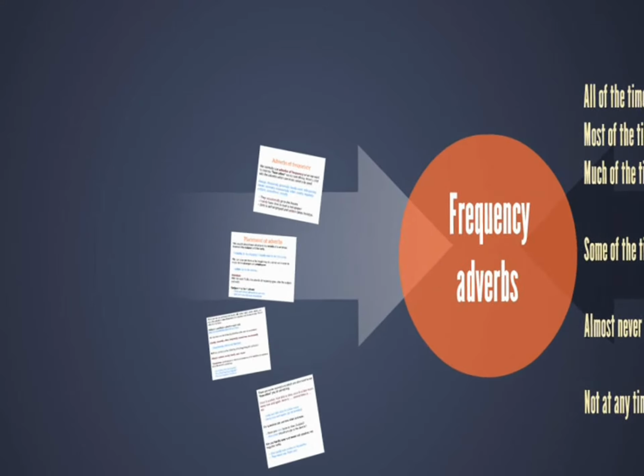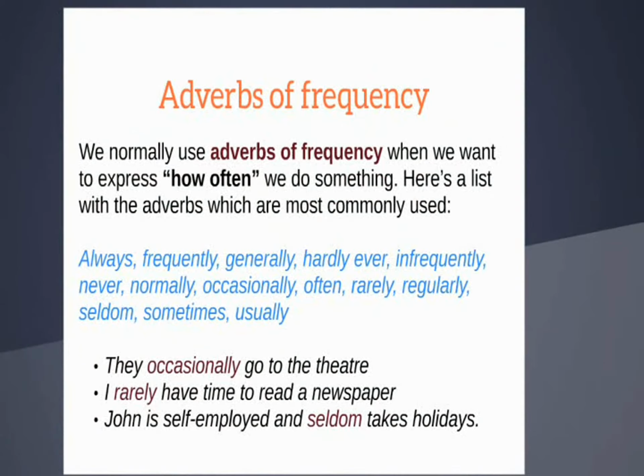Now, we are going to focus on the uses of these adverbs. We normally use them when we want to express how often we do something. Here is a list with the adverbs which are most commonly used: always, frequently, generally, hardly ever, infrequently, never, normally, occasionally, often, rarely, regularly, seldom, sometimes, usually.